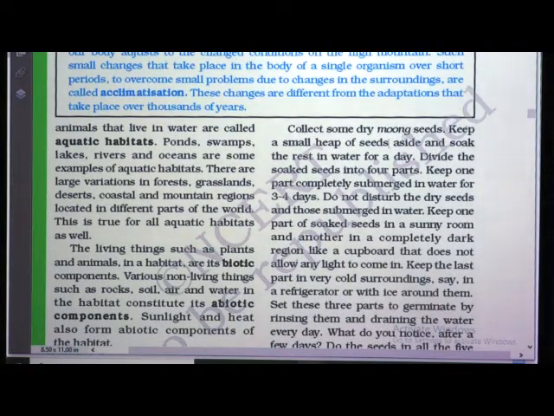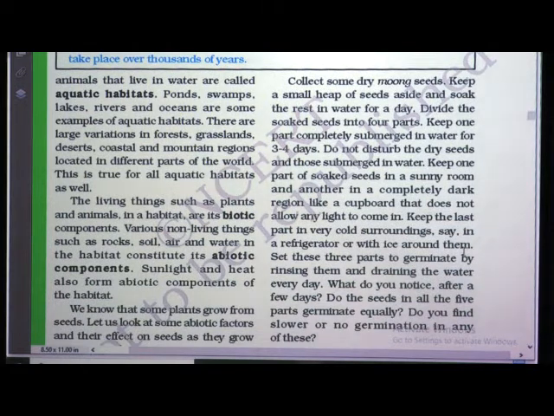Collect some dry moong seeds, keep a small heap of seeds aside and soak the rest in water for a day. Divide the soaked seeds into 4 parts. Keep one part completely submerged in water for 3 to 4 days. Do not disturb the dry seeds and those submerged in water. Keep one part of the soaked seeds in a sunny room and another in a completely dark region like a cupboard that does not allow any light to come in. Keep the last part in a very cold surrounding, say in a refrigerator or with ice around them.